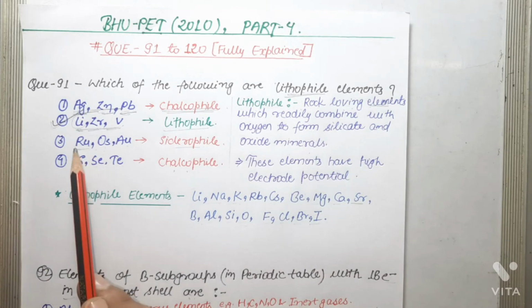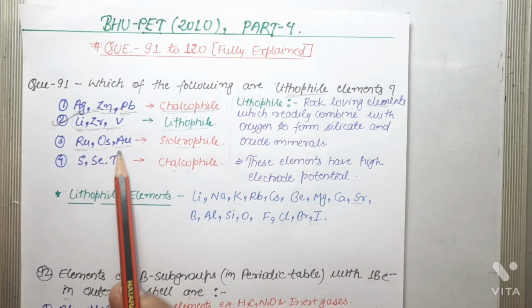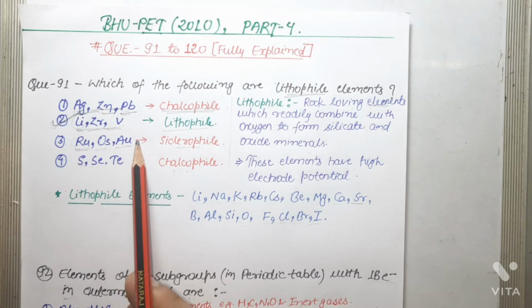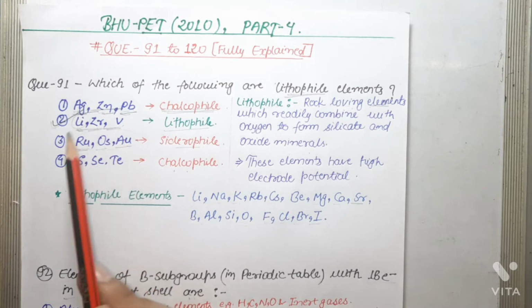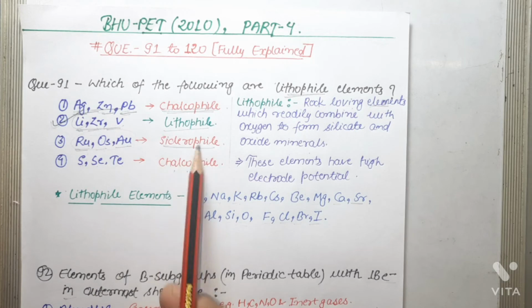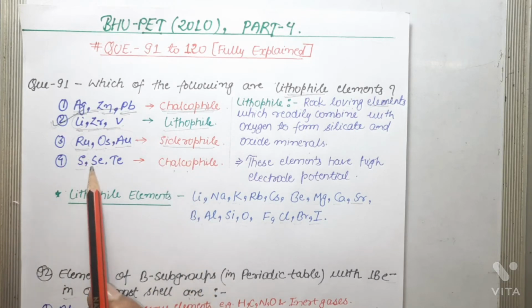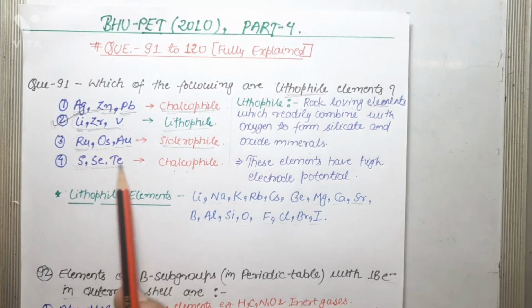Next option is ruthenium, osmium and gold. These are examples of siderophile elements, and siderophile elements are those elements whose outermost shells of electrons are for the most part incompletely filled, and the elements with high negative potentials are considered siderophile elements. Next option is sulfur, selenium, tellurium. This set is again an example of chalcophile elements.